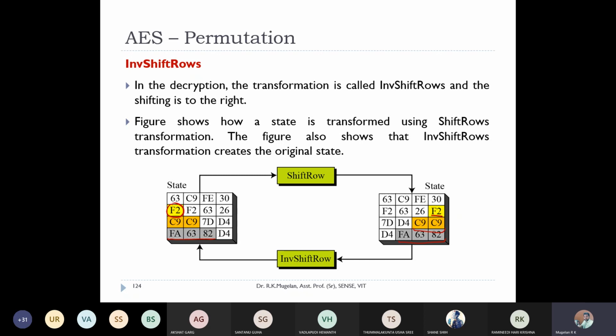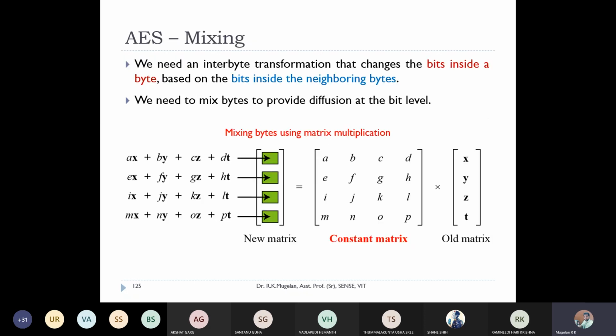After performing this sub byte transformation and shift row, we go to the mixing of columns. Why are we going for mixing of columns? Here we are going to make a change inside each and every byte, because each byte is made up of bits. In the sub byte table, I'm replacing one byte with another byte. That's all. I'm not touching the bits inside. So here I'm going to introduce a diffusion property at the bit level. That is, I'm going to change the bits sitting inside each byte. So for this I am going to use the mixing of columns.